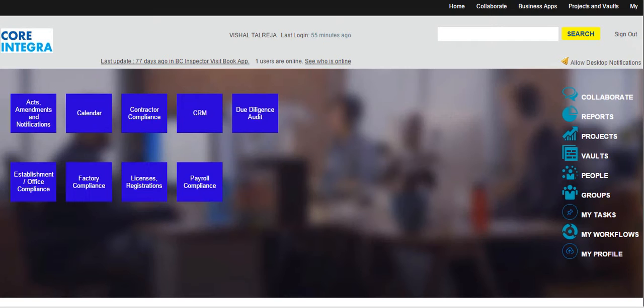The portal brings last-mile visibility, consolidation of labor compliances of the whole organization, savings on time, cost, and man-hours, and increases efficiency overall.